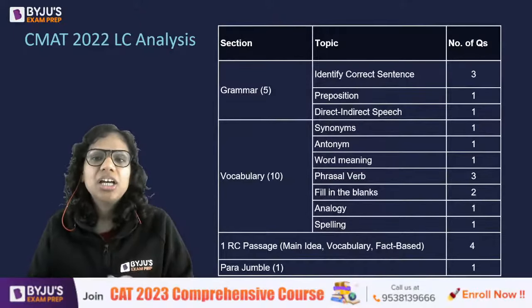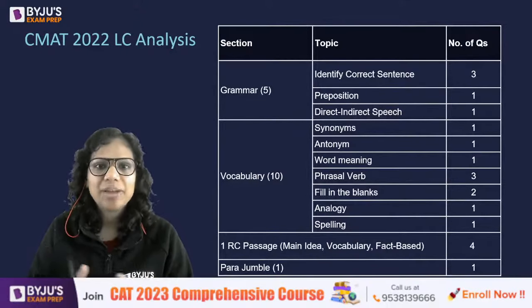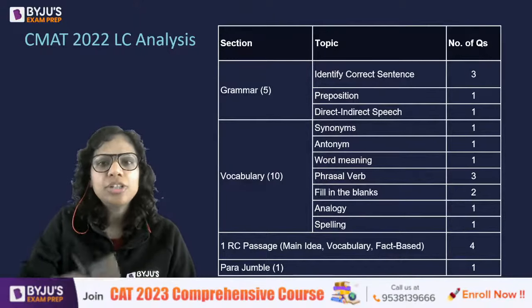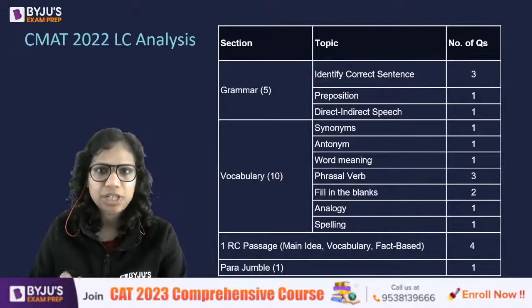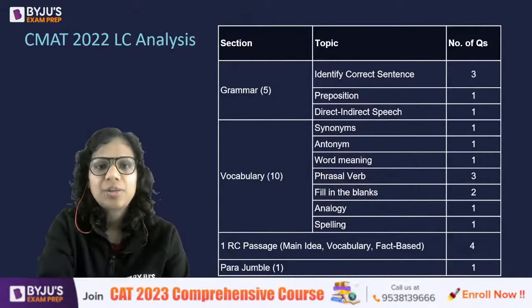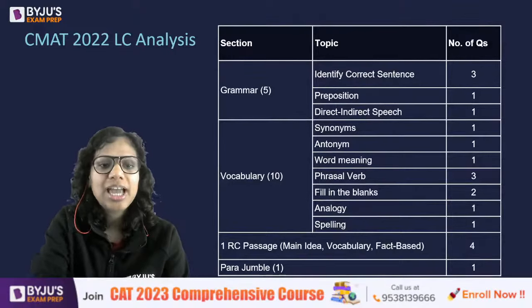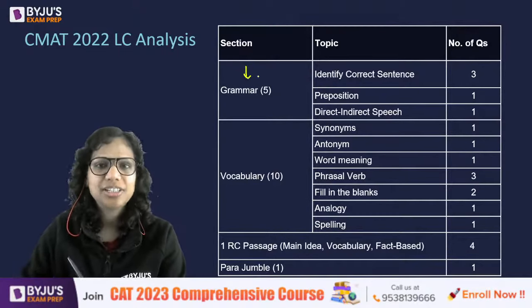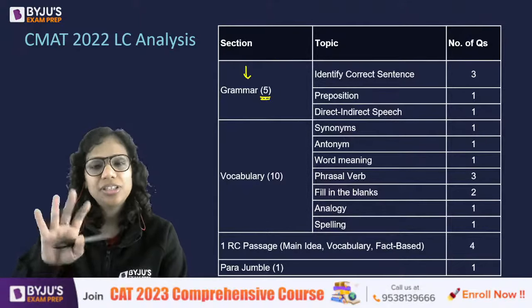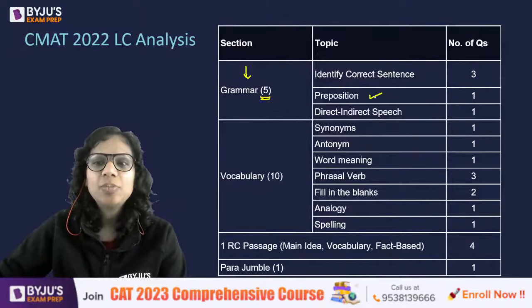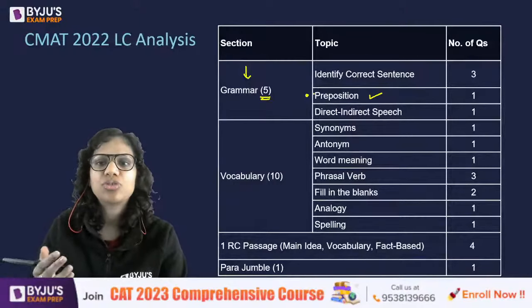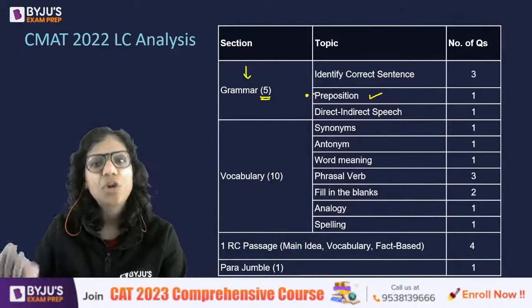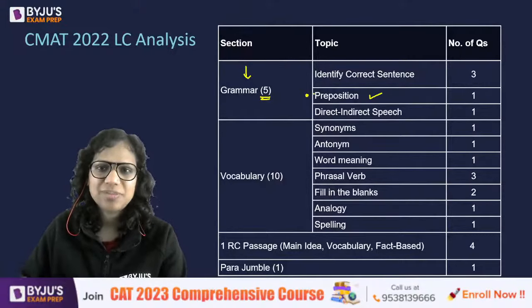All right. Now, before I begin, you should know how much grammar actually comes in CMAT, right? So, although it's not fixed, but if I talk about last year, there were 20 questions in all in language comprehension, and out of those, 5 were from grammar, right? So, this is something that I have analyzed with you earlier as well in one of our earlier sessions. In these 5 grammar questions, we had one preposition question. So preposition is one important area when it comes to your management entrance tests. You can get fill in the blanks based on prepositions, error correction questions, error spotting questions based on prepositions.